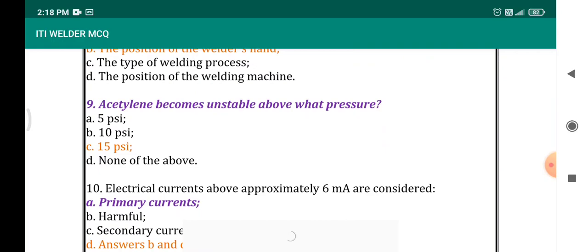Question number 9. Acetylene becomes unsuitable above what pressure? Acetylene will be made unsuitable above 15 psi, pounds per square inch. 5 psi, 10 psi, 15 psi are the options. Above 15 psi we are not using acetylene.